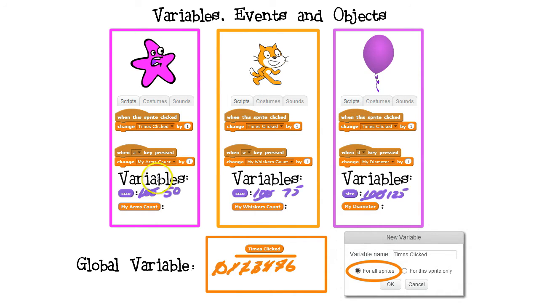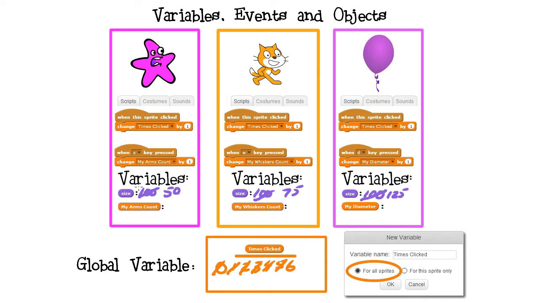Next, I'll create a unique variable for each of the sprites. For the starfish, I'll create my arms count, for the cat, my whiskers count, and for the balloon, my diameter. Each will be created for this sprite only, instead of for all sprites. To change the values, whenever the D key is pressed, my diameter will be increased by 1. Whenever the W key is pressed, my whiskers count will be increased by 1. And when the A key is pressed, my arms count will be increased by 1.